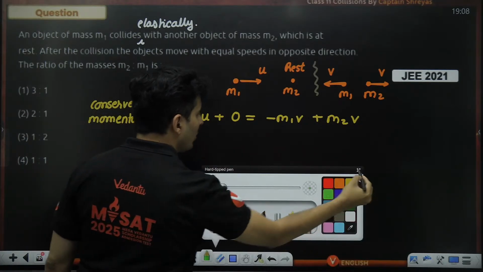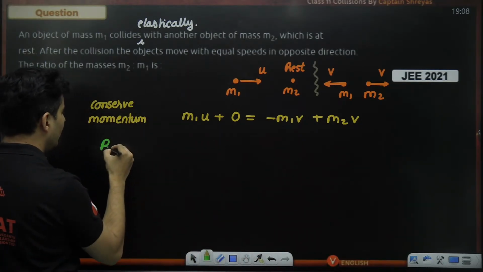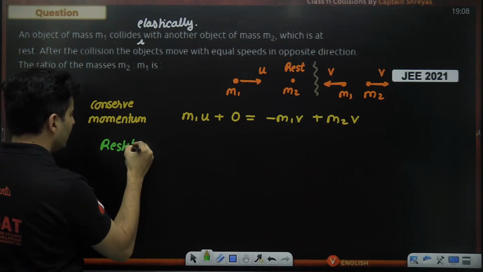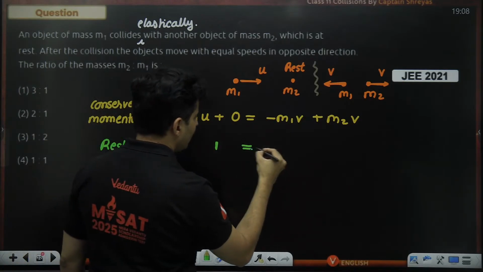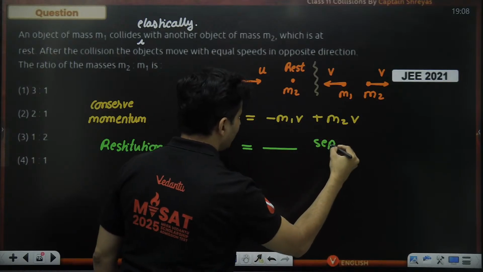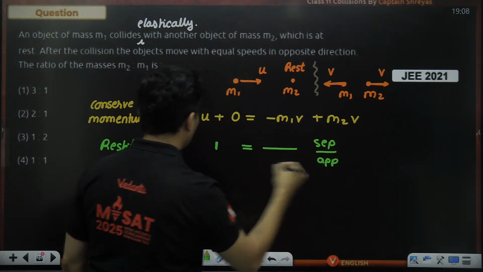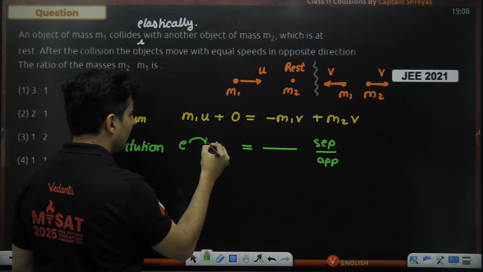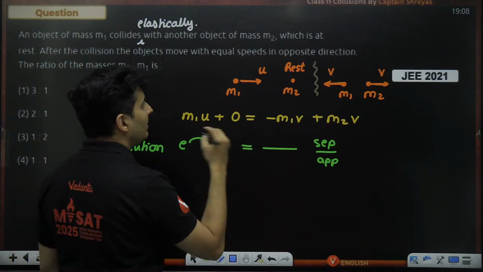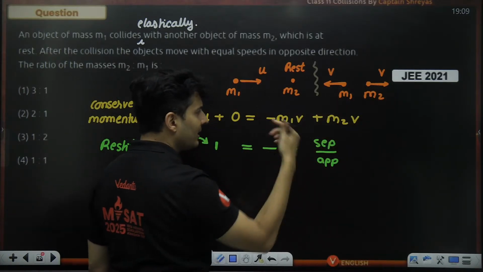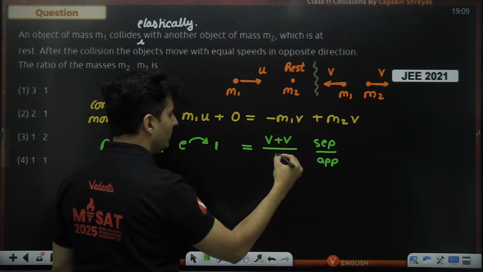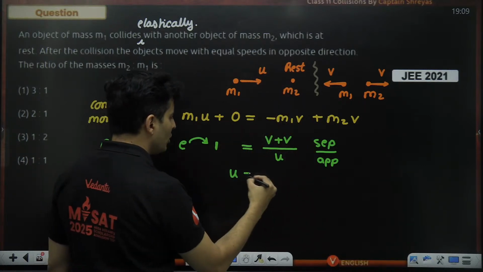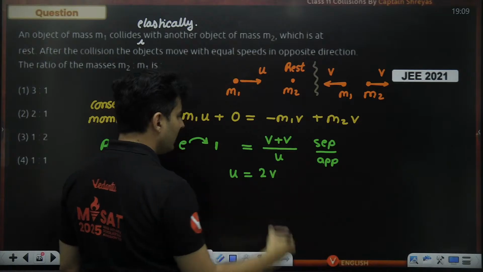Okay, so if you assume the collision to be elastic and we use the concept of restitution, e value is 1, separation on the top, approach below. This is the value of e that I will put, which is 1. Separation, check it out, v this side, v this side. So it will be v plus v. Approach is just going to be u. Take it on this side. So u will be v plus v, which is nothing but 2v.